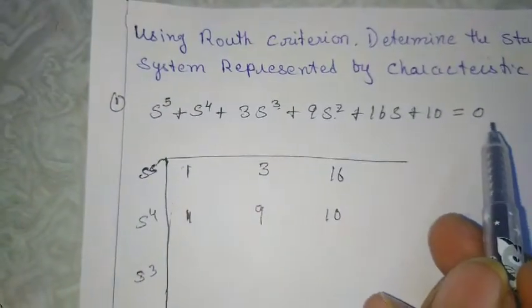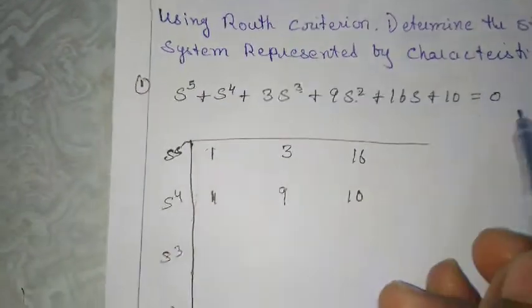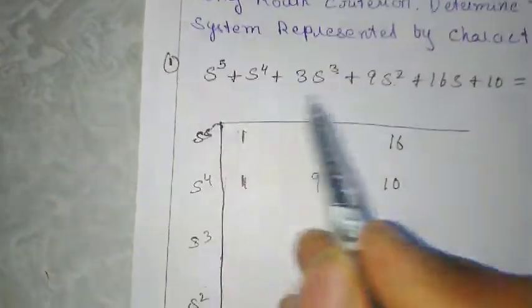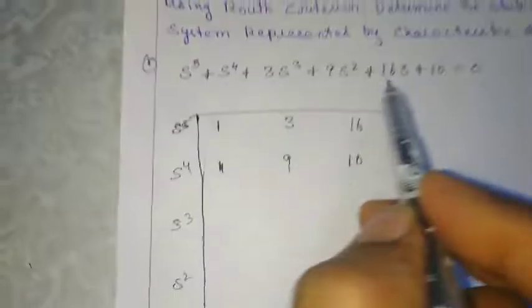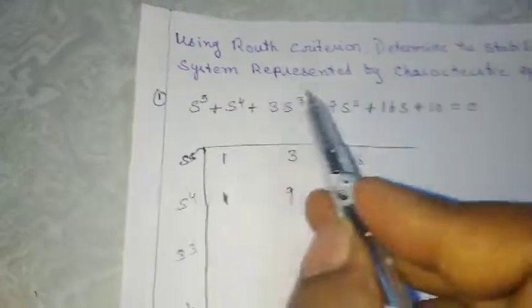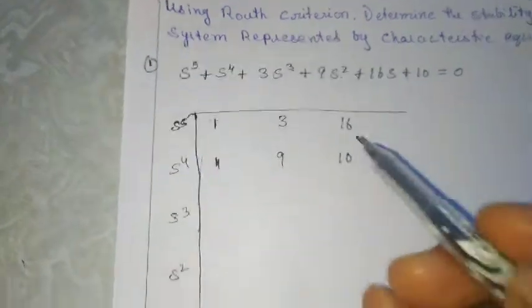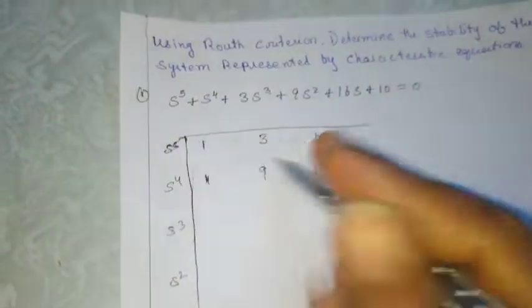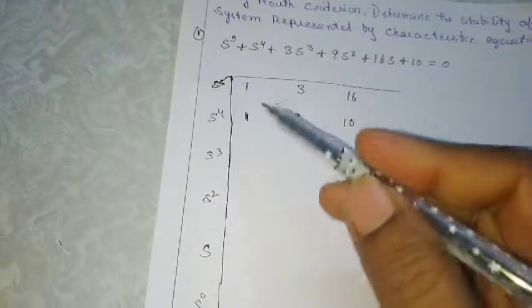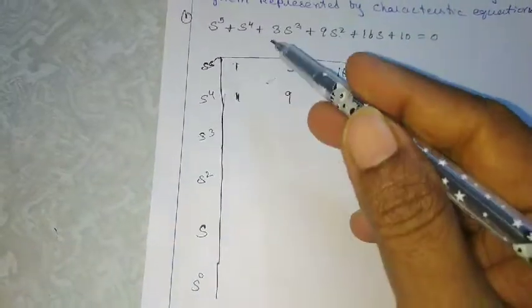See here, no coefficient is missing. None of the coefficients is missing, and all the coefficients are positive. So the necessary condition for stability is satisfied. But the sufficient condition is that we have to construct the Routh array and check whether all the elements of the first column are positive or not. So these are the values I have taken.